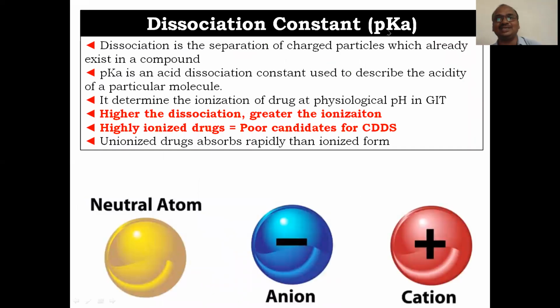And the dissociation constant is indicated by the pKa. See here, a neutral atom will be dissociated, not associated. Association means joining. Dissociation means dividing. A neutral atom is divided into anion and cation. Whenever it is dividing, charges are developed. Higher the dissociation, greater the ionization. This is called ionization. Highly ionized drugs are very poor candidates for the controlled drug delivery system. These are very poorly absorbed. Unionized drugs are absorbed more rapidly than ionized ones. So that's why the dissociation constant must be as low as possible.